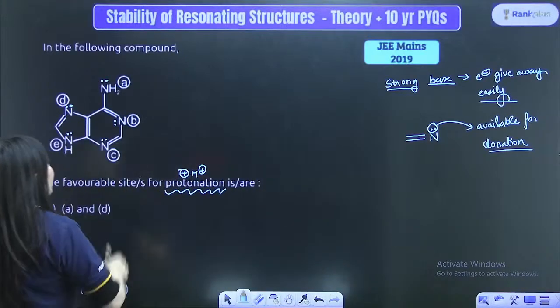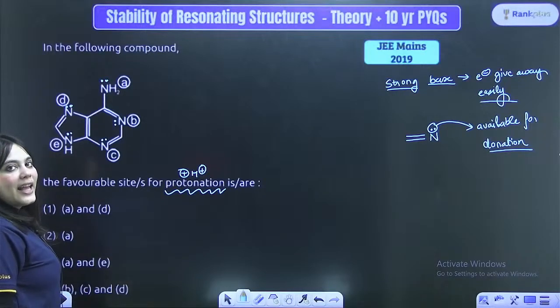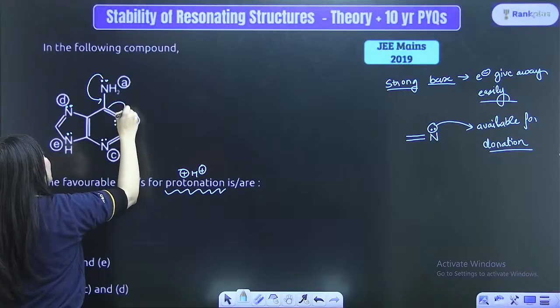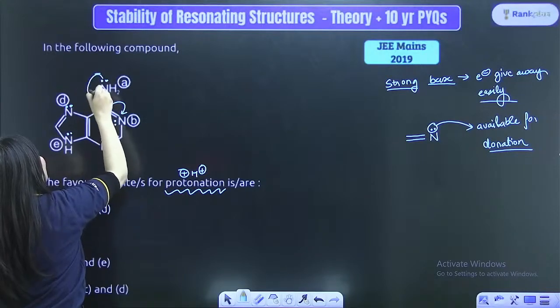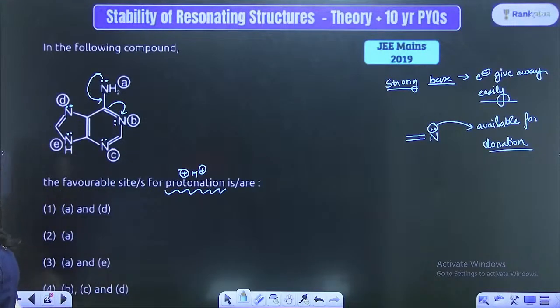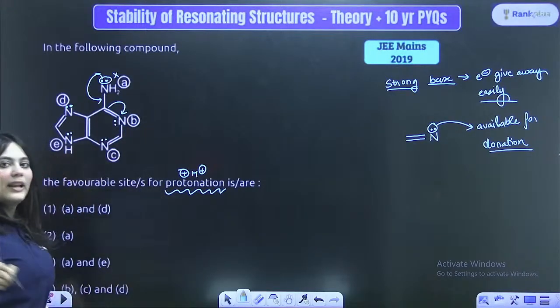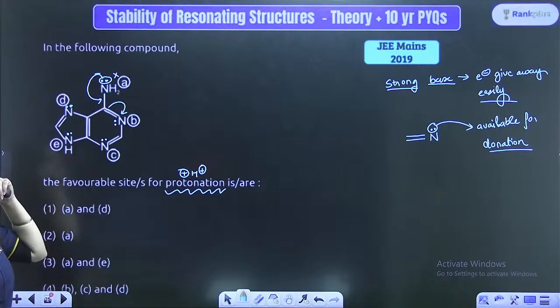So, look at these examples. Look at the A option over here. There is an NH2 group. The NH2 group here will definitely show resonance because the NH2 group is attached to a single bond. Hence, these electrons will participate in resonance. Hence, these are not available for donation, right? Not available for donation.